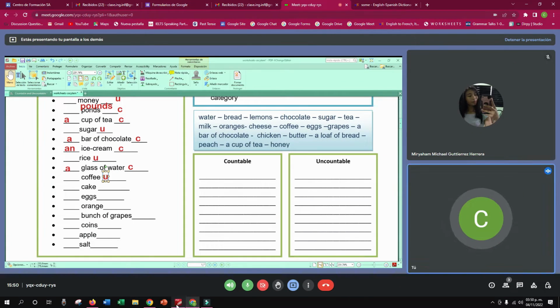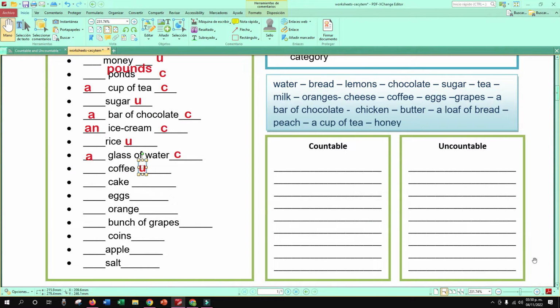Okay, girls, let's try to check these. What about this one? Water. Is it countable or uncountable? Uncountable. Excellent, uncountable. So, water. Good. Bread. Countable or uncountable? Pan. Countable or uncountable? Countable.